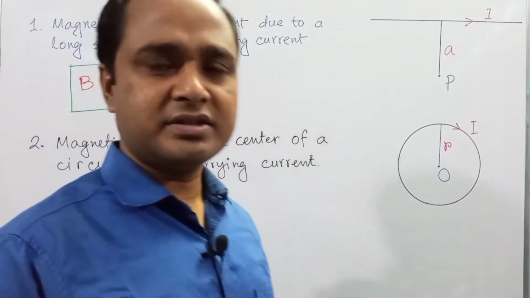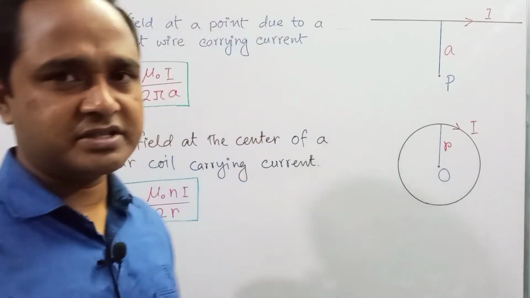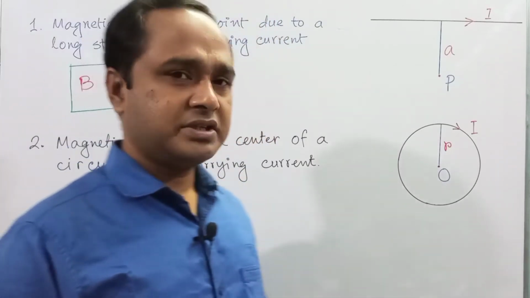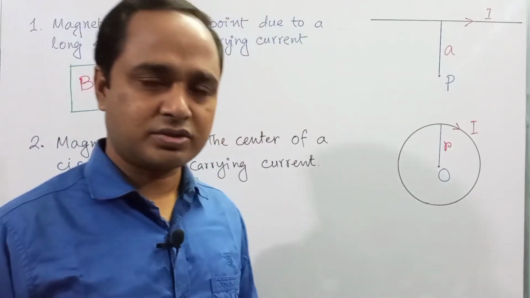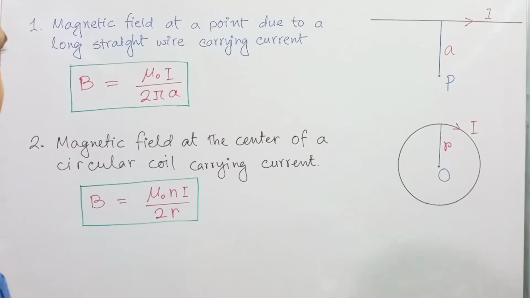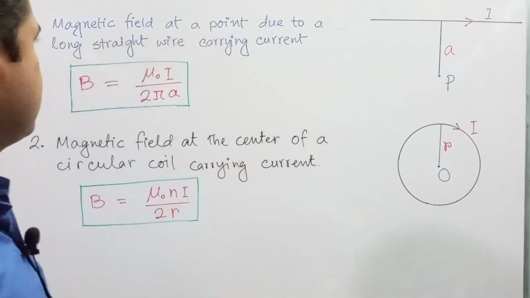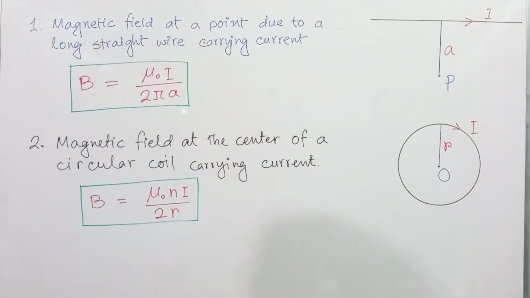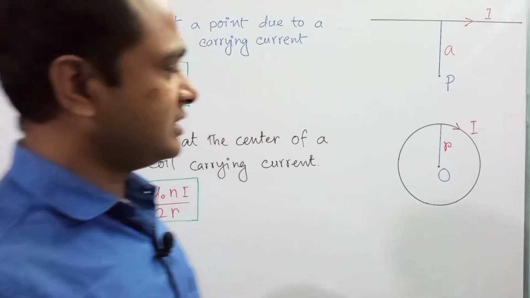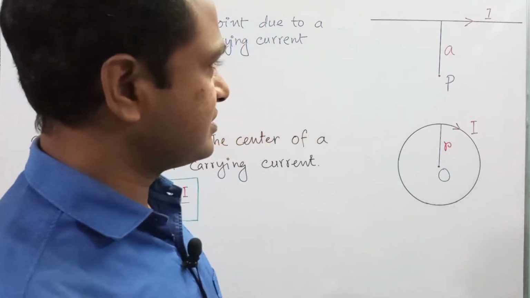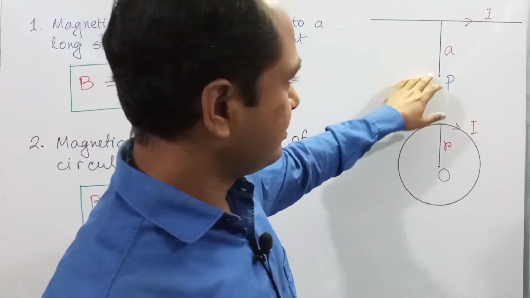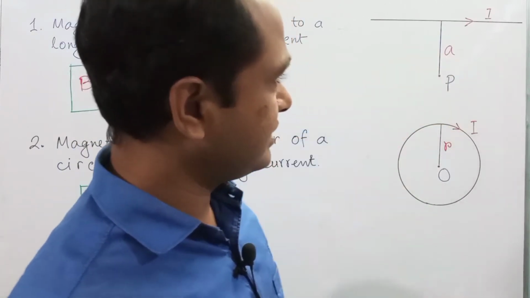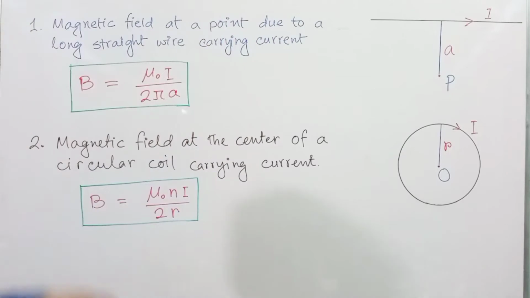Right. Dear student, in our previous lecture we observed that a current carrying conductor can create a magnetic field, and that field is different in different situations. The magnetic field at a point due to a long straight wire carrying current is B equals mu naught I divided by 2 pi A, where the point P is at a distance A from the wire.